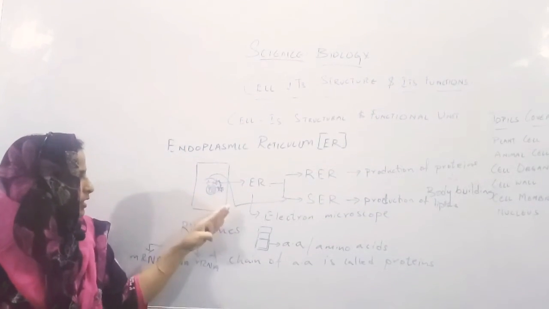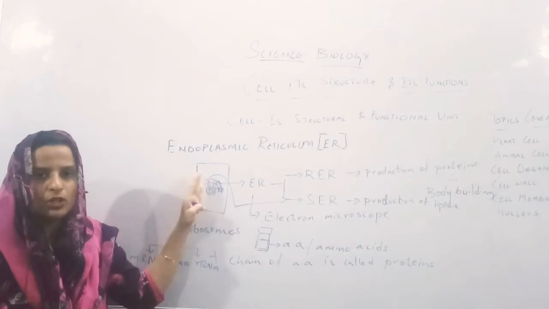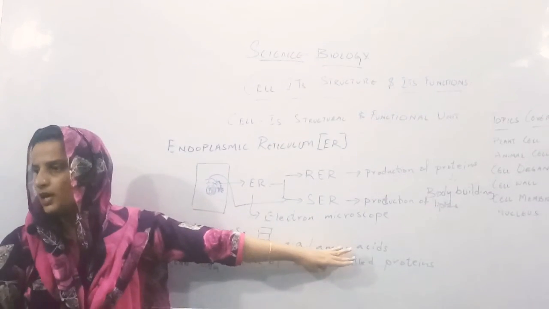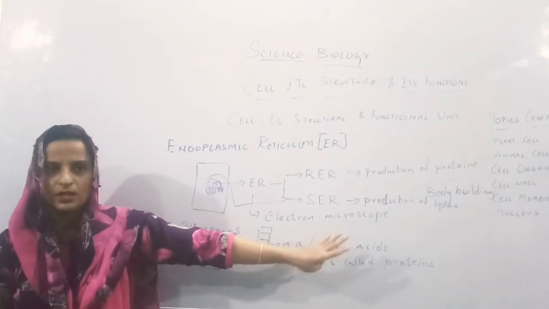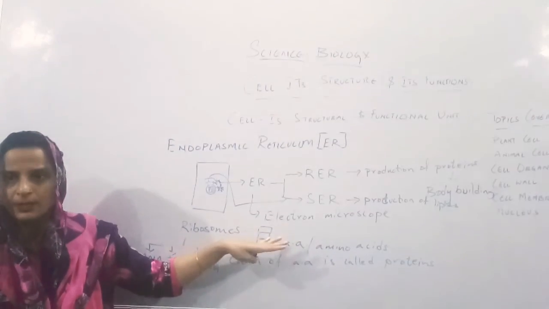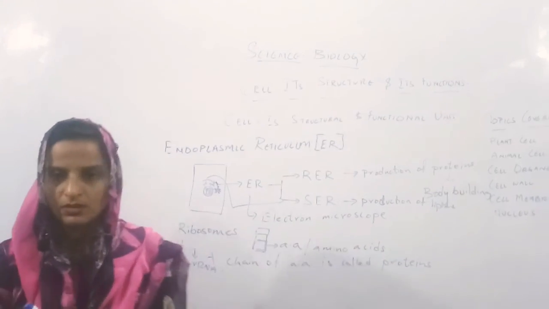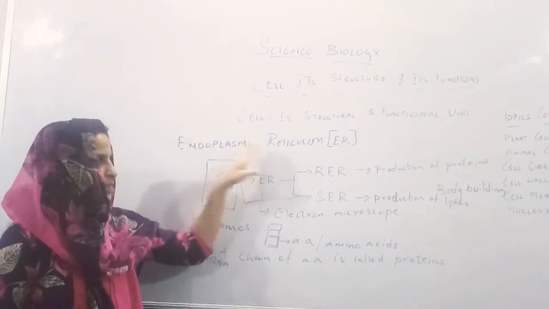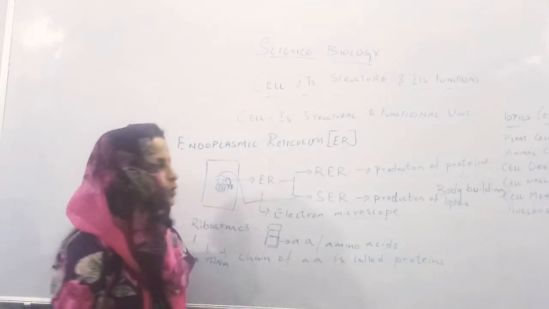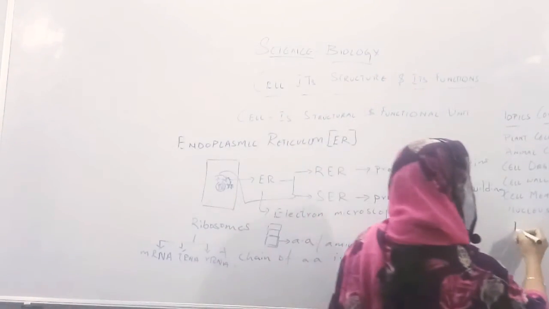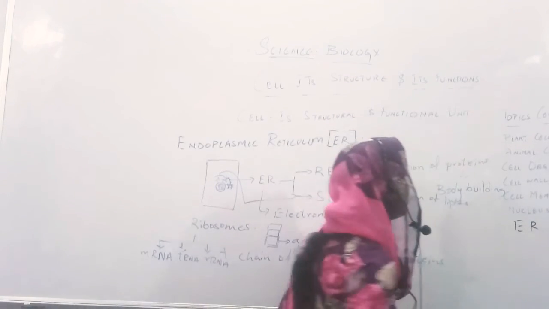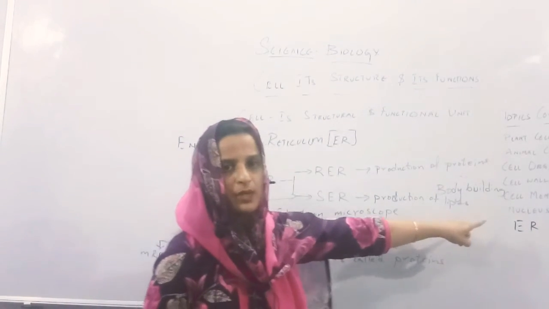Now this endoplasmic reticulum can be seen only with the help of an electron microscope. Is it clear, all of you? Okay, so this is about the endoplasmic reticulum. Today we have completed a new topic, endoplasmic reticulum.